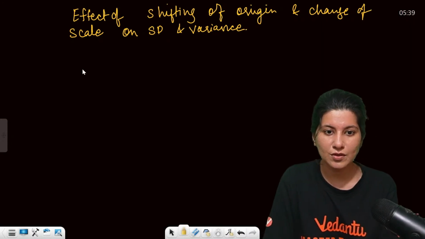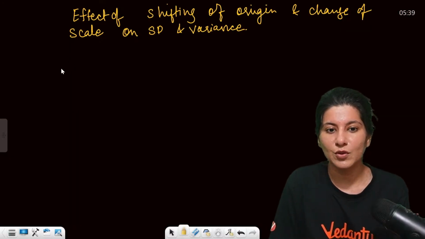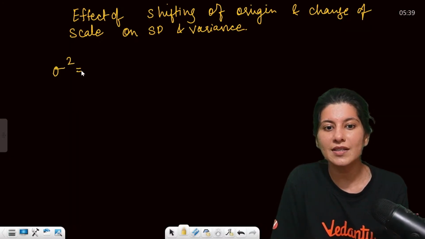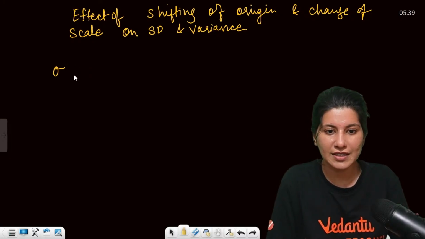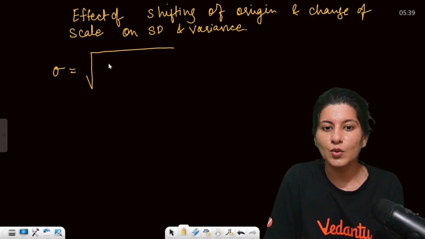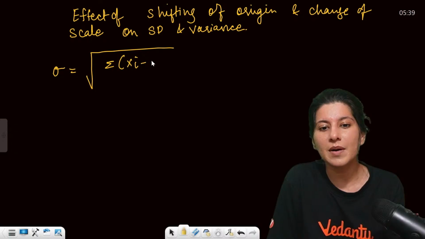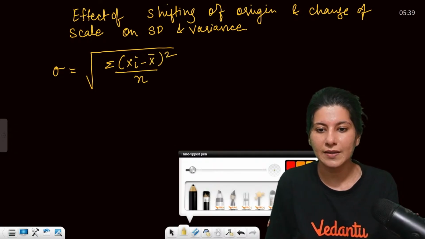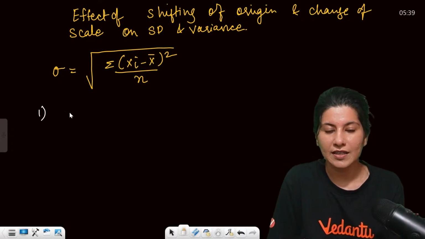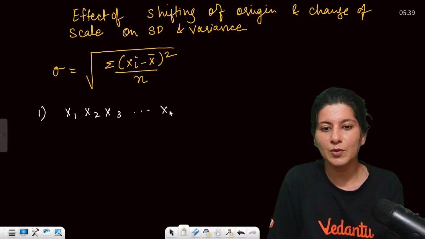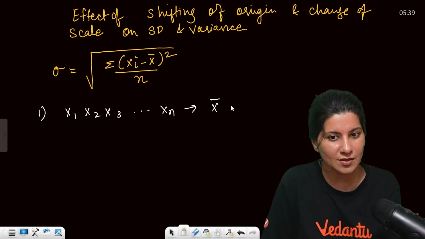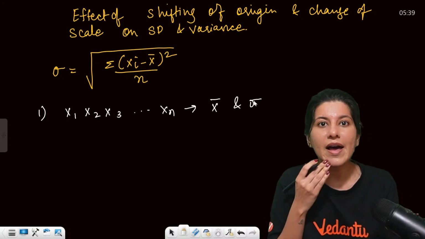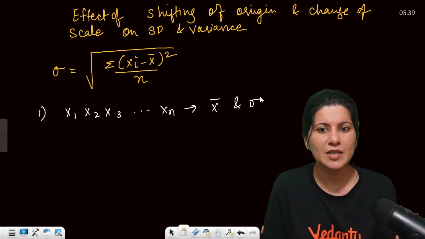Okay, let me just give you an example. Sigma square is what? First of all, standard deviation. Let us talk about sigma. Root of sigma (xi minus x bar) whole square upon n. So suppose x1, x2, x3 and all the way up to xn is having x bar as mean and sigma as the standard deviation, correct?